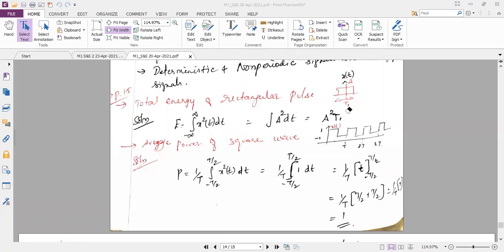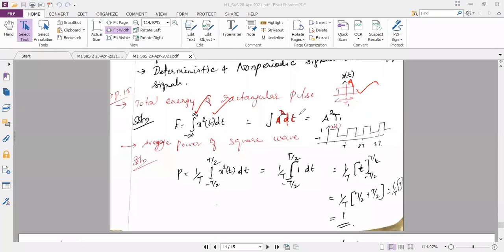You know, energy signals are non-periodic. Even the given signal is non-periodic; it is not periodically repeated. So my formula is E equal to integral from minus infinity to plus infinity of x square of t dt. In place of x of t, I will substitute the amplitude capital A, so A square dt.